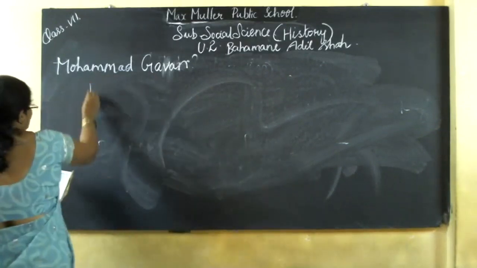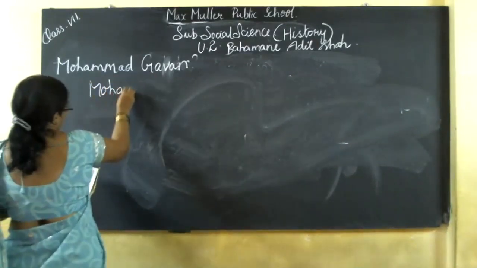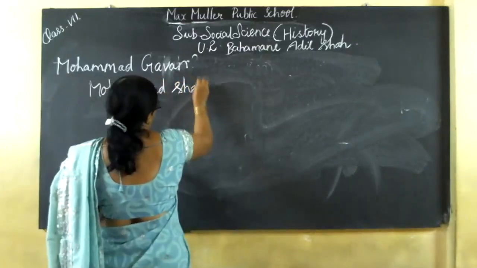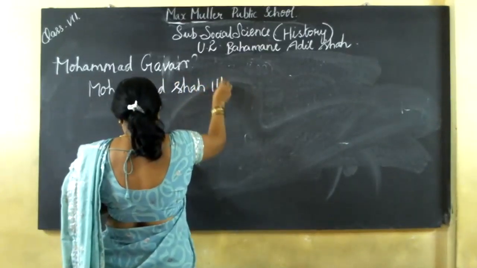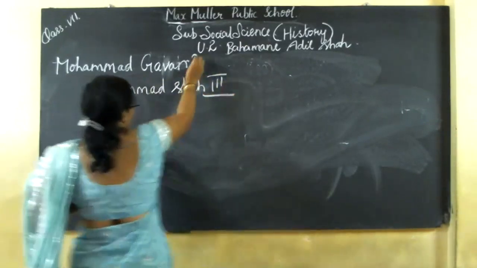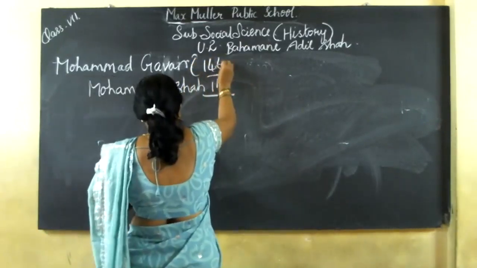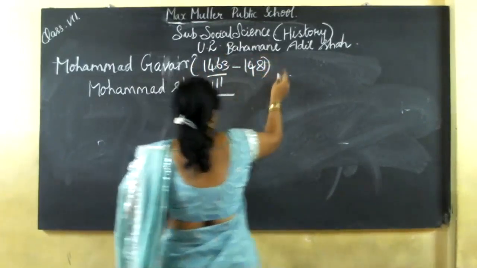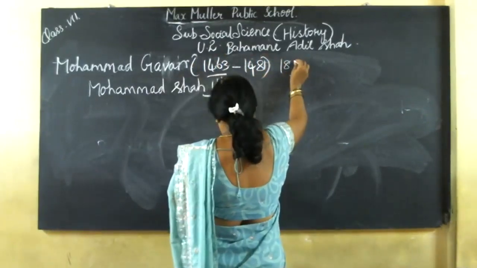Muhammad Shah III ruled from 1463 to 1481, just 18 years.